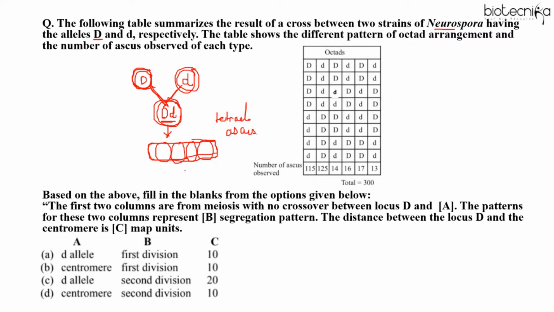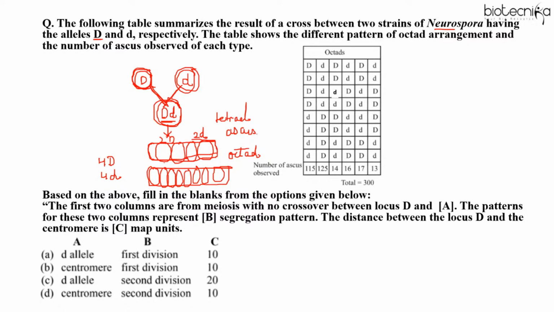And when the meiosis is followed by mitosis, it results in the formation of a double tetrad, or octad. So in the octad, you have 8 ascospores: 4 of one type and 4 of another type. In a tetrad, 2 will be of one type and 2 of another type. Like this way.